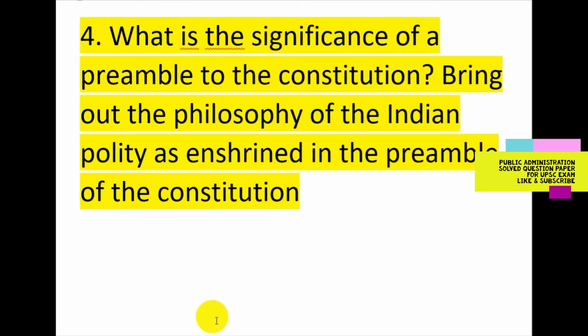It embodies the great purpose, objectives and the policy underlying the provisions of the Constitution. It also contains the enacting clause, the date on which the Constitution was adopted, 26 November 1949.